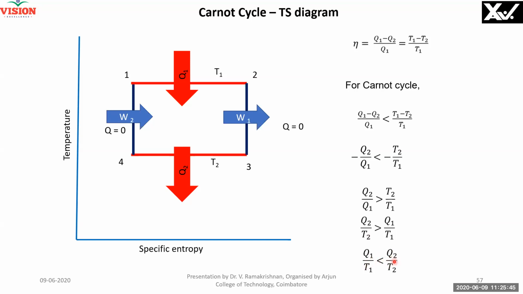Please note that here, I have proved that energy is a property, capital E is a property. The same way here, I am taking this close and close to this T1. Then what happens? Isothermal heat addition, isothermal heat rejection, and the temperature is the same T. Therefore, it goes a cycle, a reversible cycle, and therefore I'll say that in differential form, cyclic dq by T is equal to 0.